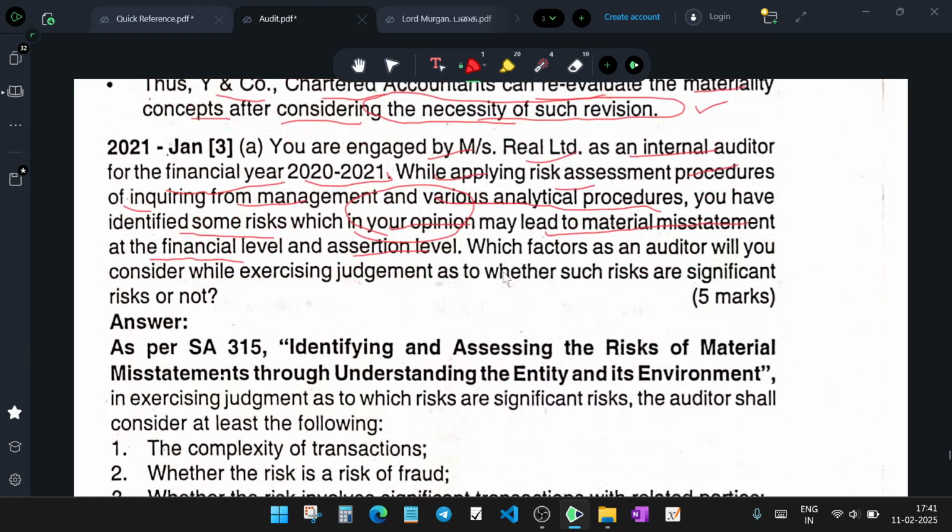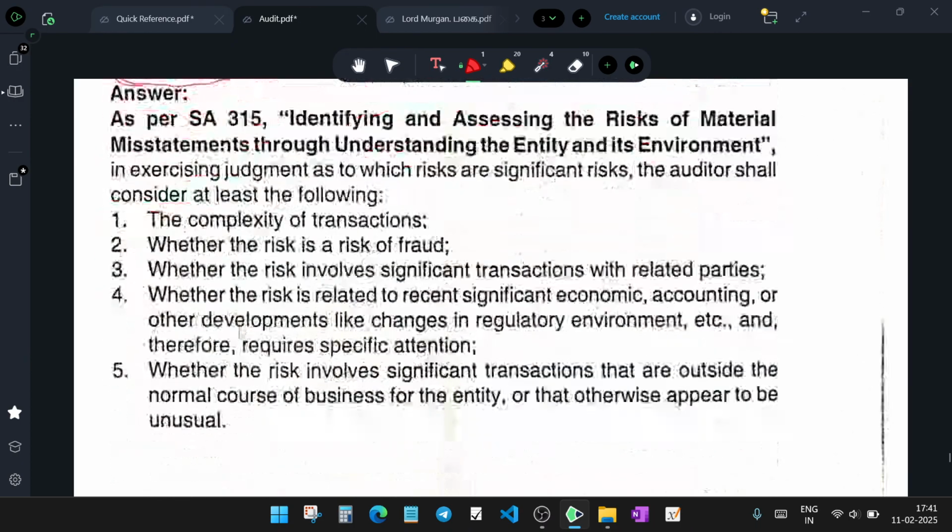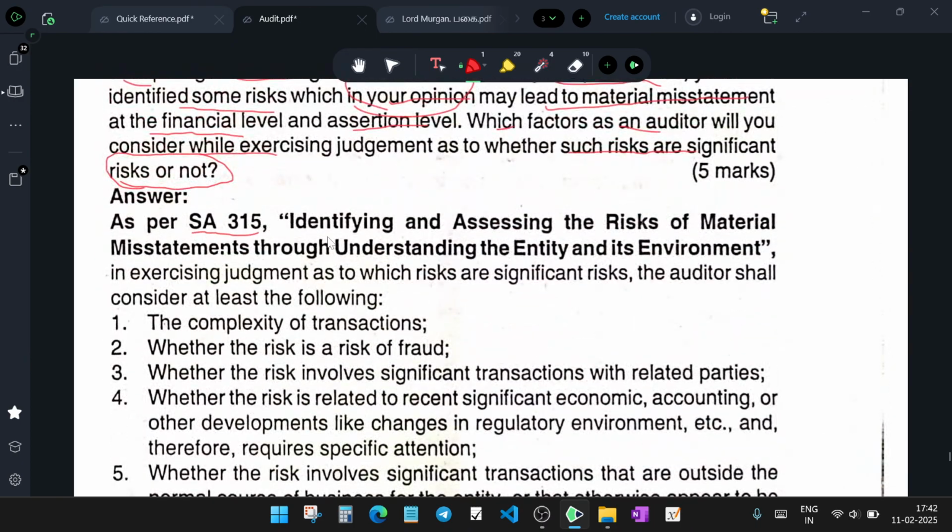Which factors as an auditor will you consider while assessing judgment as to whether such a risk is a significant risk or not? Whether the risk is significant risk or not, how do you assess it? SA 315, identifying and assessing the risk of material misstatement through understanding the entity and environment. So this auditing standard should be applied.